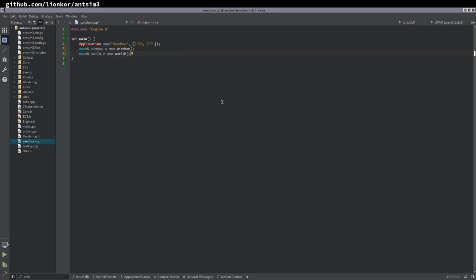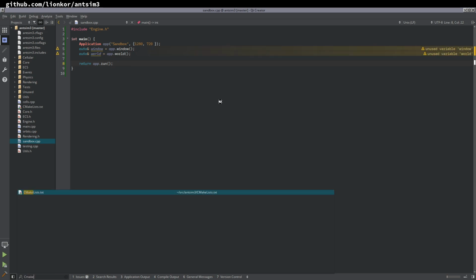Well, the world is really just an object that keeps track of all the entities that we have, and it kind of does all the updating, whatever. The responsibilities on the window and the world and the app is not really separated properly yet. So in case you're wondering about the we return app.run because that returns something, I don't know, CMake lists.